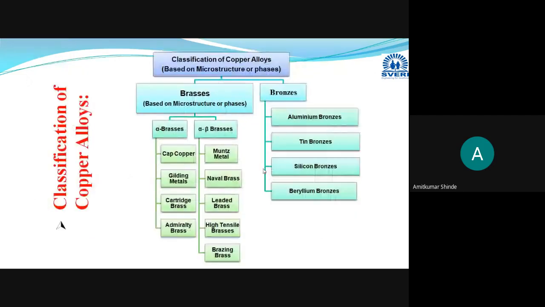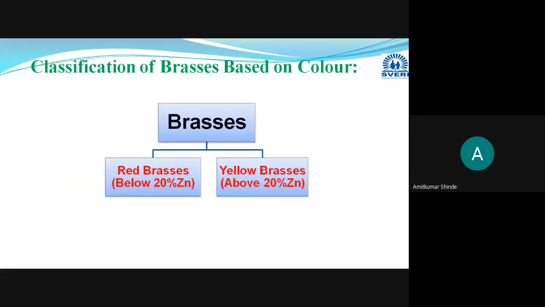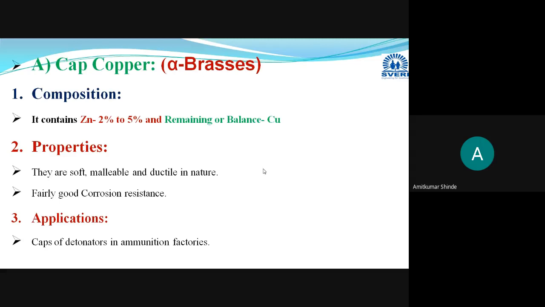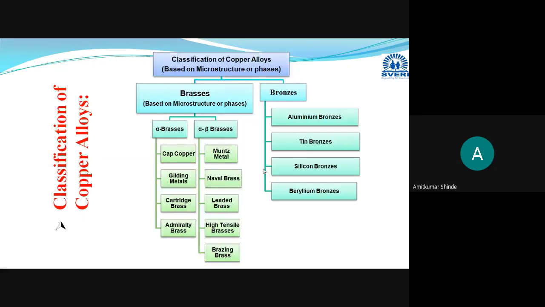Okay, so this is the classification of the brass depending on phases and depending on the amount of zinc, or depending on their appearance or color. So now we will discuss one by one whichever examples I have given here. These are cap copper, gilding metal, cartridge brass, admiralty brass. For alpha brasses, 4 examples, and for alpha beta brasses, 5 examples are here.